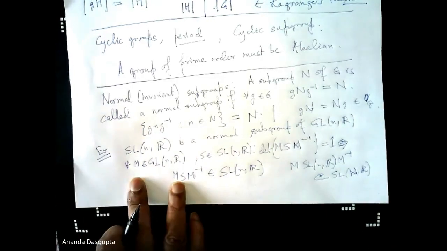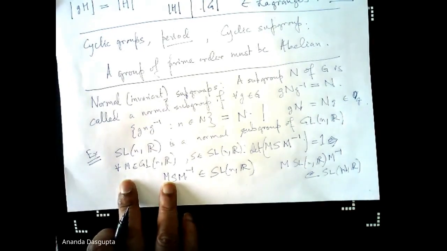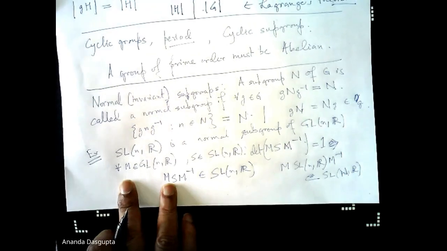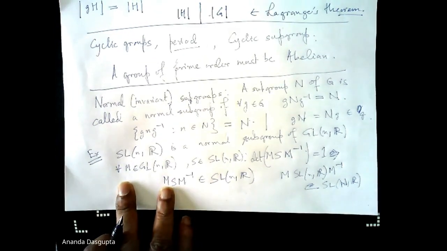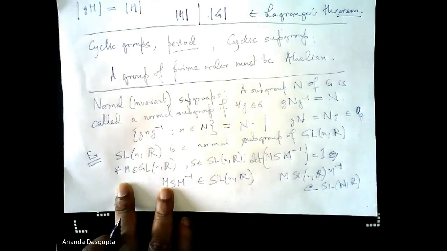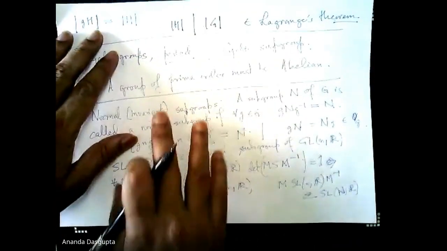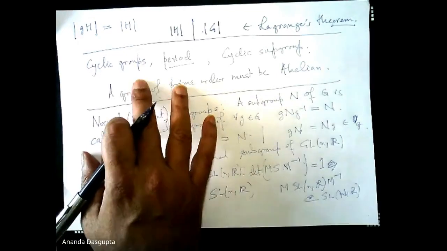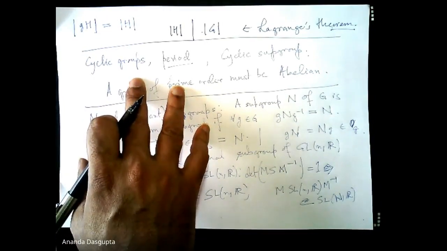So that's what we have proven. We have not proven that M SLNR M inverse is SLNR. What we have shown is any matrix which belongs to the set M SLNR M inverse is a matrix which belongs to the set SLNR. In other words, we have not really shown that GN G inverse is N. We have shown GN G inverse is a subset of N.